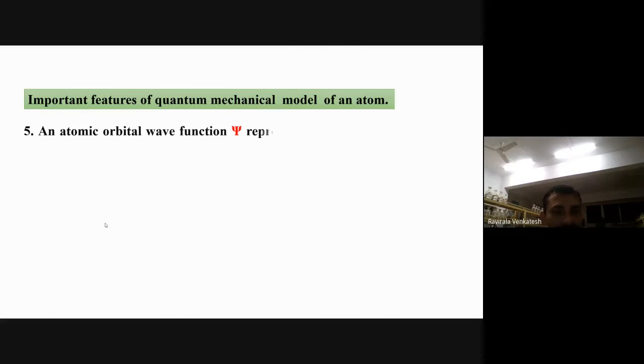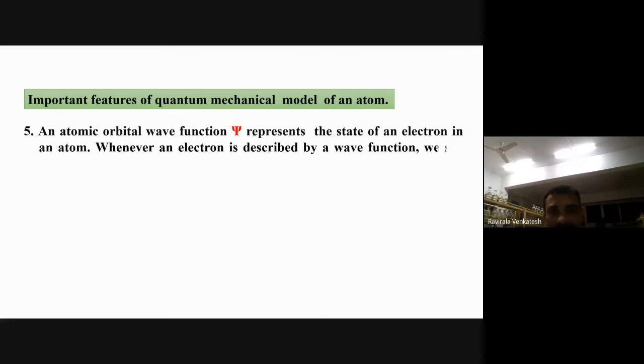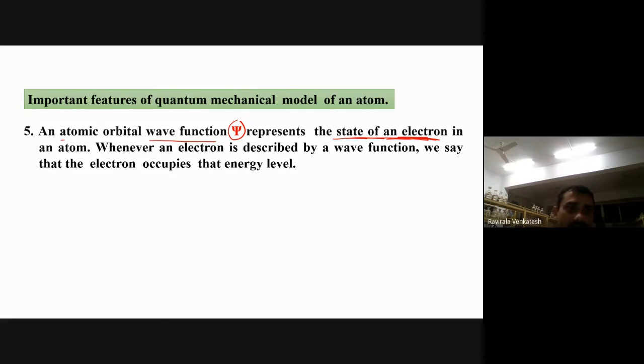For the next feature, if you observe here, an atomic orbital wave function psi represents the state of an electron in an atom. Where the electron is located, that state of the electron is represented by psi, which is called the wave function of an atomic orbital. What is the wave function of an atomic orbital? Psi is called the wave function of an atomic orbital.